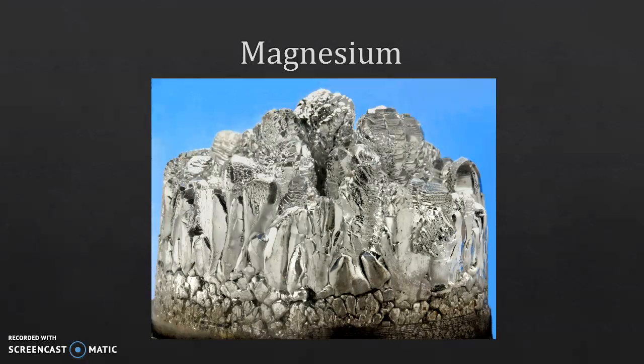Magnesium was first discovered in 1618 when a farmer from England couldn't get his cows to drink the water from his well. It turned out to be because the water contained hydrated magnesium sulfate. Even though it was discovered in 1618, the first time someone made a metal out of it was in 1808 by the French scientist Antoine Bussy. But it was only a very tiny amount of pure magnesium metal.